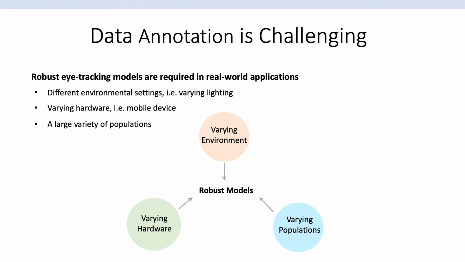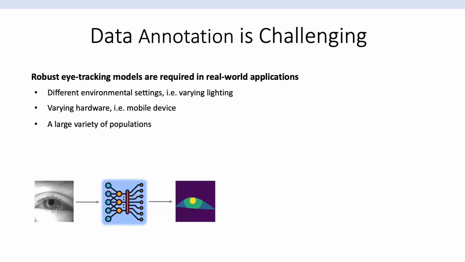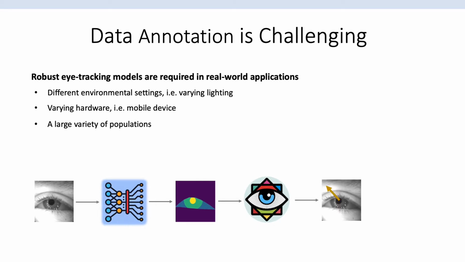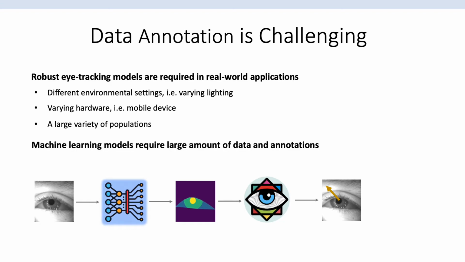Recently, machine learning has been applied to various eye tracking applications. For example, in gaze tracking, we need to take eye images as input and train a segmentation network to produce the masks. Later on, a geometric model is used to map the masks to estimate gaze. In this case, we need a large amount of data and the corresponding annotations to train the eye segmentation network. However, data annotation is labor-expensive and time-consuming, especially for segmentation tasks where each pixel needs to be labeled.